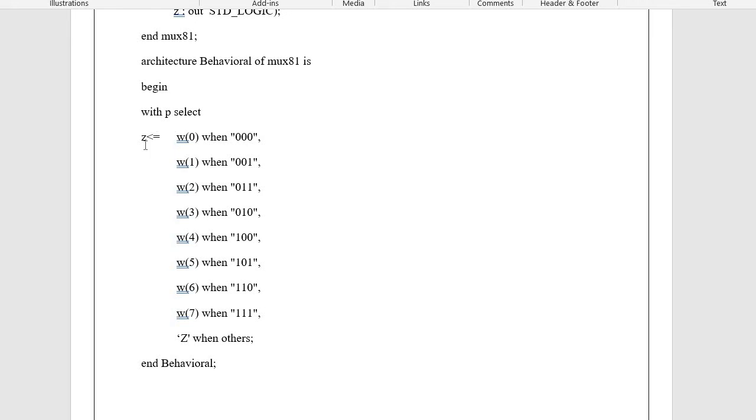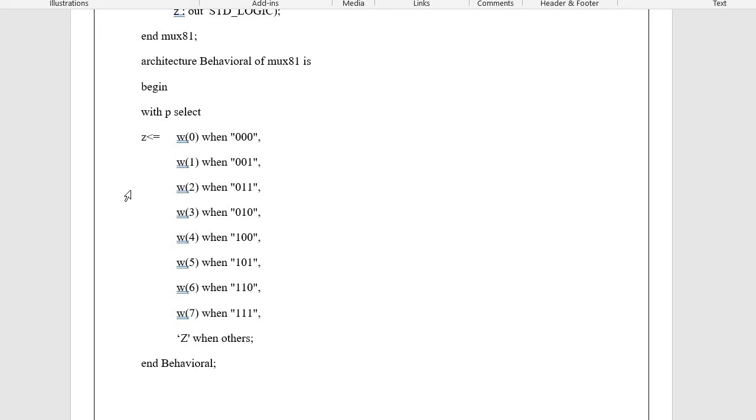Accordingly from the input we are going to assign to output Z, that is W of 0 when the select line is 000, W of 1 when the select line is 001, W of 2 when the select line is 011, and so on, and W of 7 when the select line is 111. And as an others clause, we will write here Z when others. You can see this is capital Z, which indicates the high impedance state from the standard 9-value logic of VHDL. So this is end behavioral.